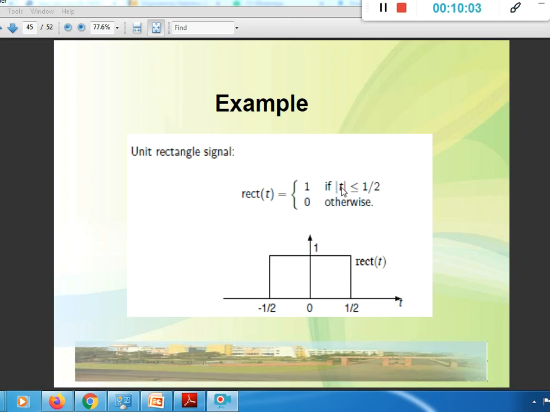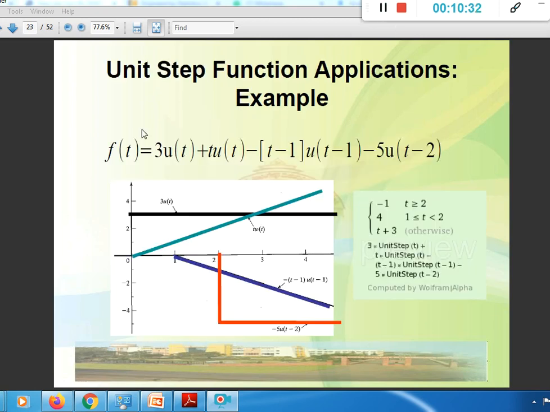So as long as t is from 0 to 1 by 2. Now here we have 1 by 2, but we can have any value here. Instead of giving it in general, half has been given. So if t is in between this range, then certainly its value is 1. Otherwise it is 0.